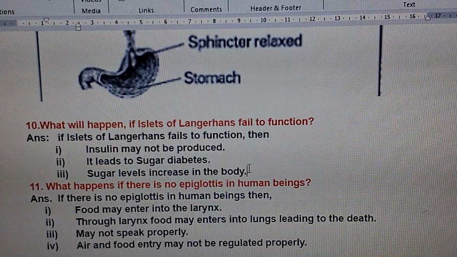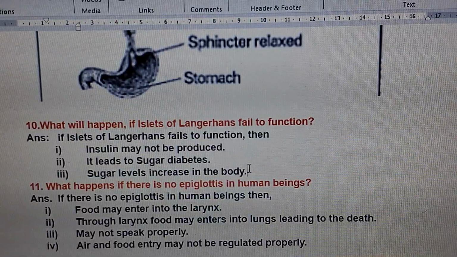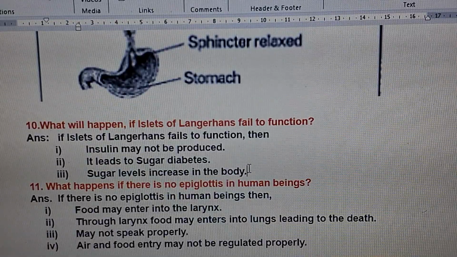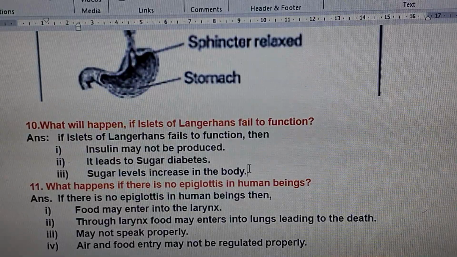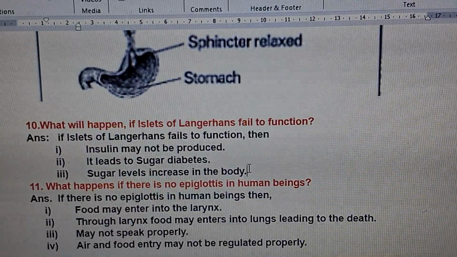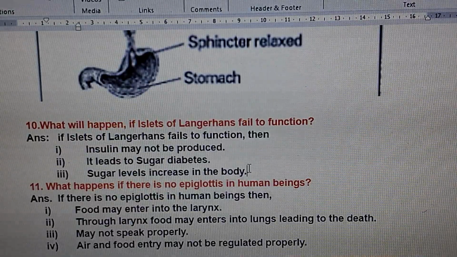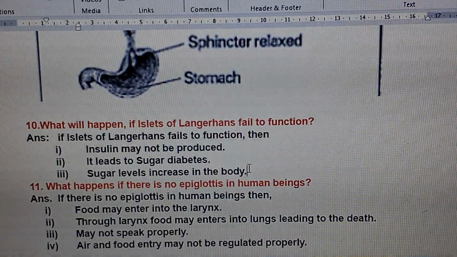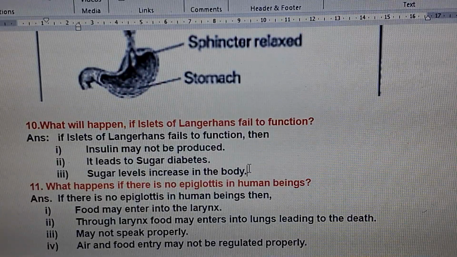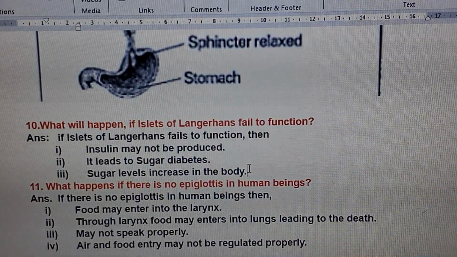All this process is possible only when sugar is converted into glucose. That is possible only with insulin. When islets of Langerhans are not functioning properly, insulin will not be produced properly, and this leads to an increase in the sugar level in the body.